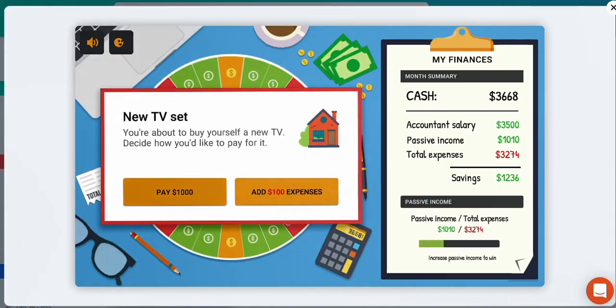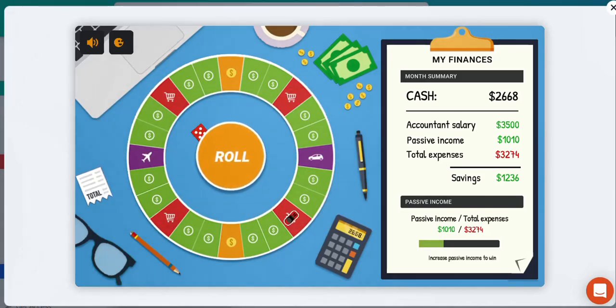More expenses to pay. You're about to buy yourself a new TV. Decide how you'd like to pay for it. Right, so do we want to pay 1,000 once off, or do you want to add $100 in terms of our expenses? It's probably better just to pay for the TV as is rather than paying it off over time. It might be more costly to do so. So let's just pay it off.